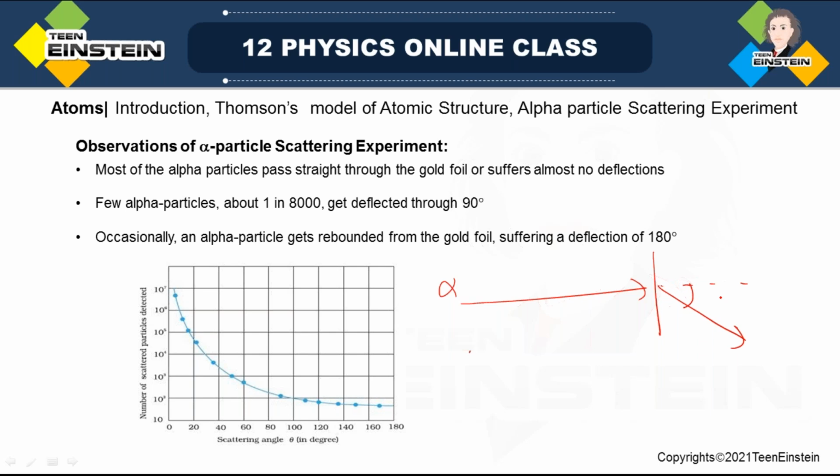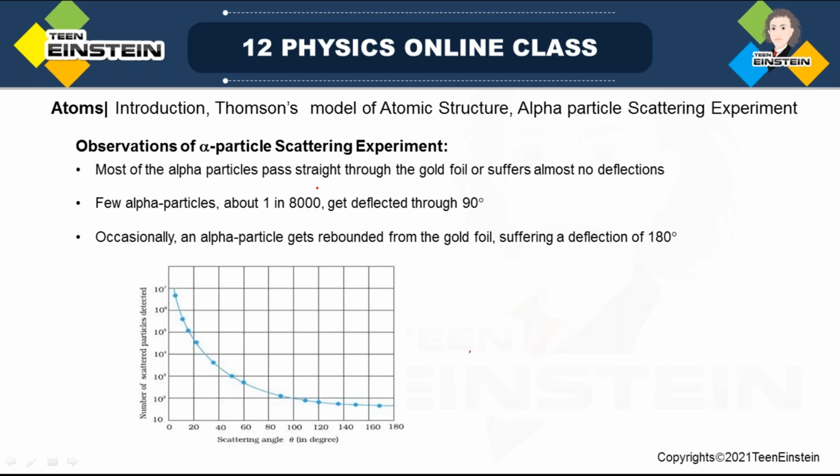So we'll see some particles will deflect at various angles. Very few particles will be deflected at 90 degree, like this. Very few particles will be deflected by 90 degree, and even a rarer number of particles will be deflected by 180 degree. So those are the significant observations.